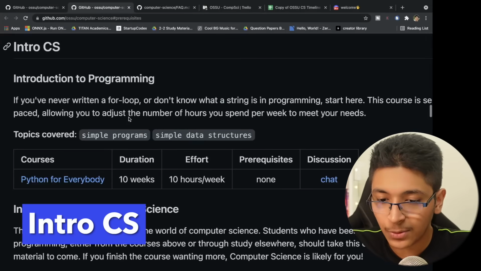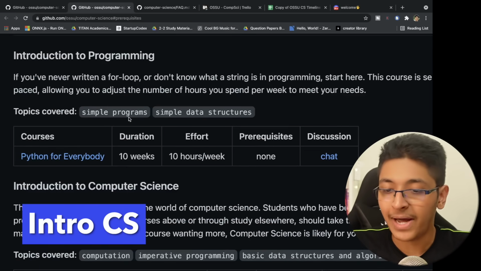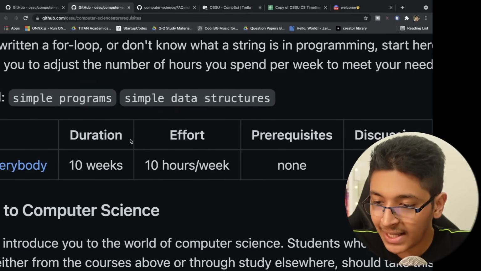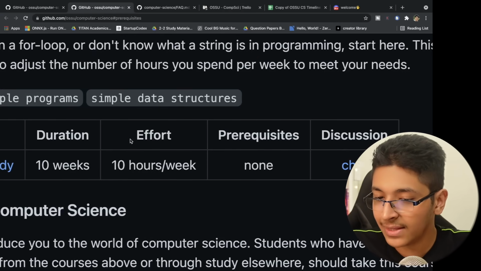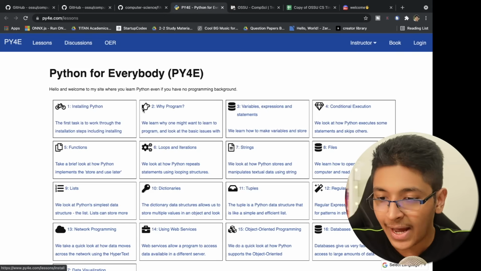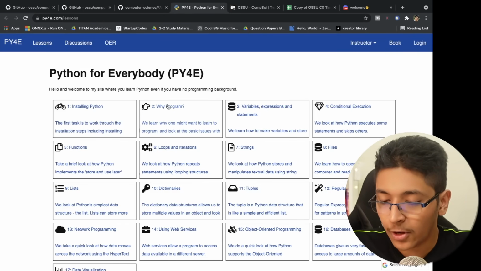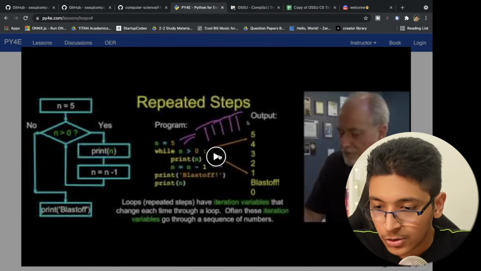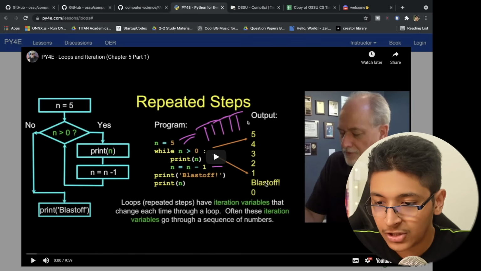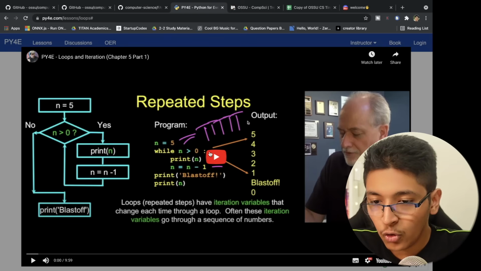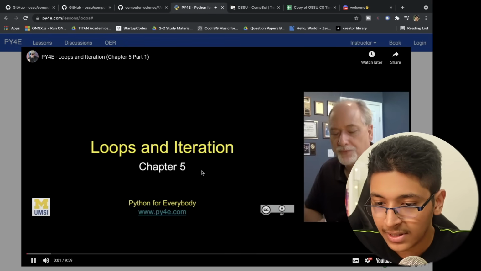Intro to CS. Now this is going to have the first course as Python for Everybody. They have written down the duration, the effort that it takes, the prerequisites, and the discussion that you can do in the chat forum that they have available to you. And you can start with learning Python. You can follow each of these guides to learn about what a loop is. They also have videos right here that you can consume and start learning about this. So first of all, Py4E, loops and iterations. You can start learning about this right here.